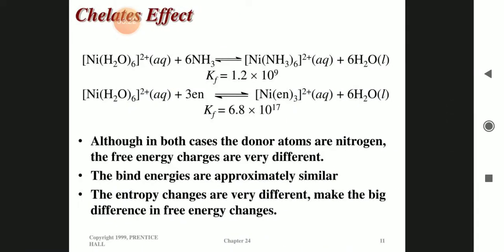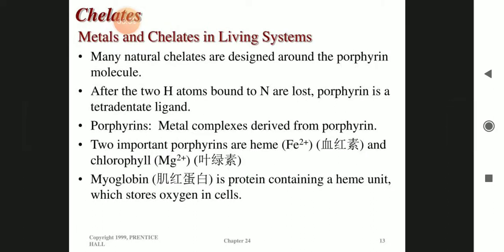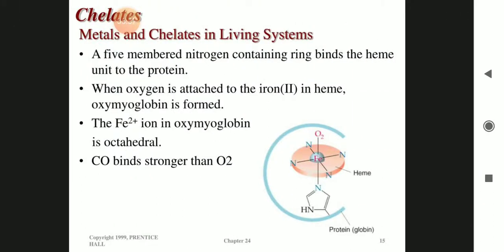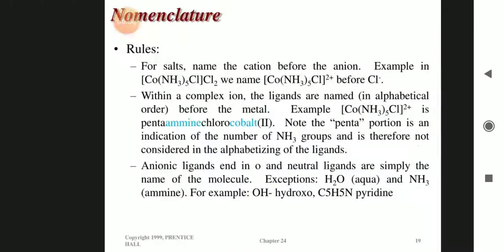Chelate effect. In both the cases above, the donor atoms are nitrogen and the free energy changes are very different. The binding energies are approximately similar. The entropy changes are very different, making the big difference in free energy changes. In medicine, sequestering agents are used to selectively remove toxic metal ions while leaving biologically important metals. These are all the uses.